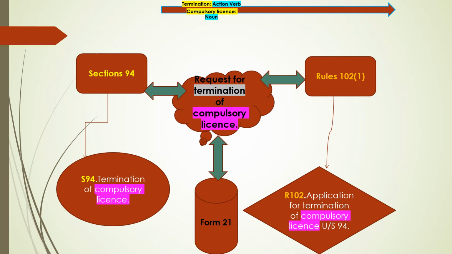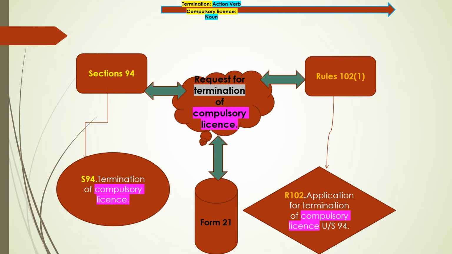When we read the title for section 94, it is termination of compulsory license. That means what is happening is termination. This termination word you can find in the form number, in the section number, and in the rule number as well. That's why we can say that the secondary keyword here is termination.